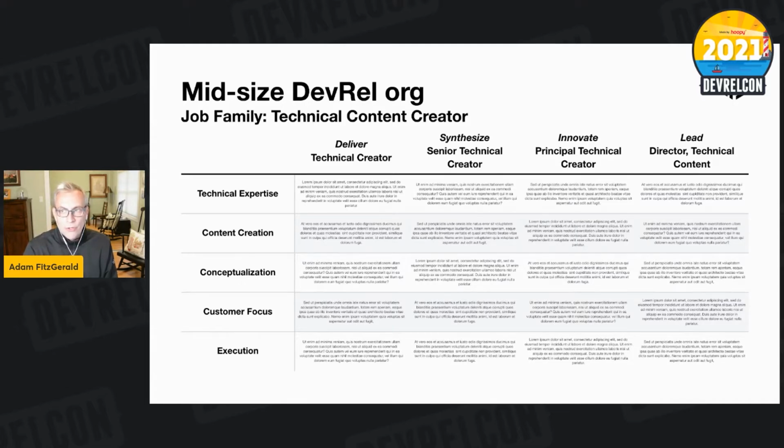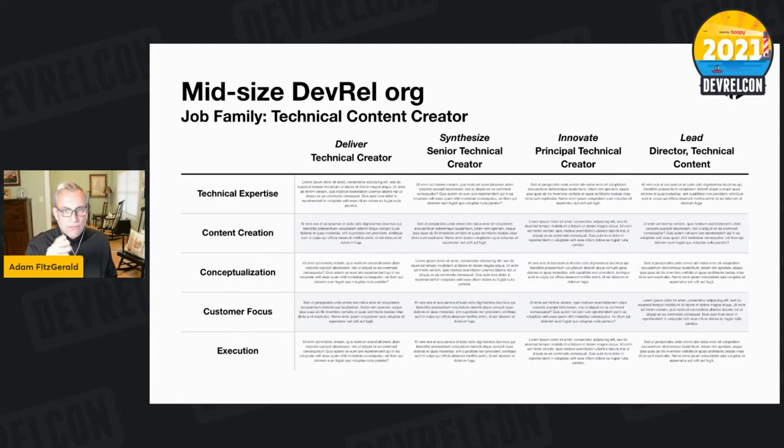And then again, we've got somebody on the right here that's responsible for org structure-wise management of the team. And this is much more of a manager function. Although I'm a strong believer on the technical content side, you want your people manager to be someone that comes from this content creation background and has a real understanding of how to be productive there. Job function wise, we look across the rows. We've got several of the same: technical expertise, customer focus, execution. But the two pieces that are really important here, the flip for content creation is very much about content creation and the process of content creation.